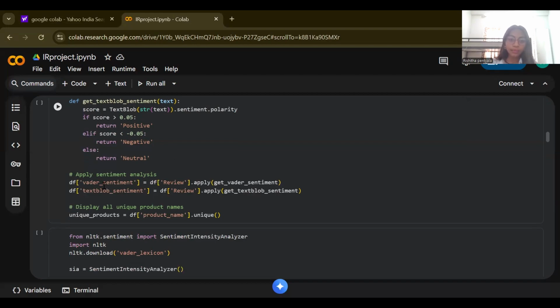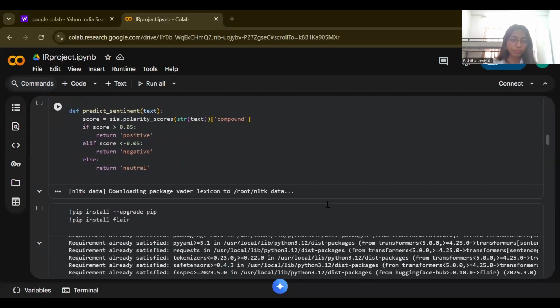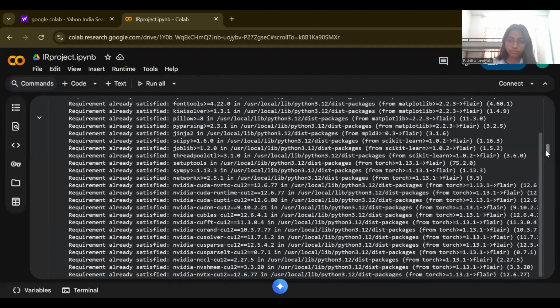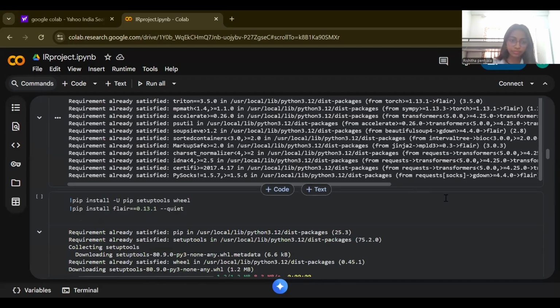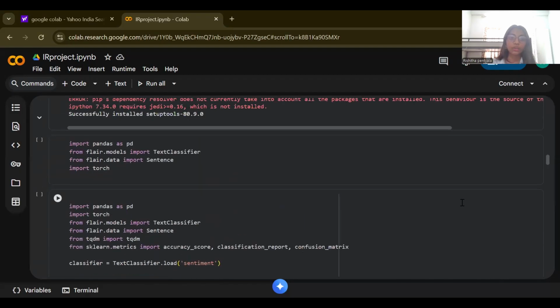Here, I am creating columns called vader sentiment and textblob sentiment, which are applied to the reviews, that is the text, and I am storing the score. So it's basically row wise. The accuracy for VADER or TextBlob is around 67%.